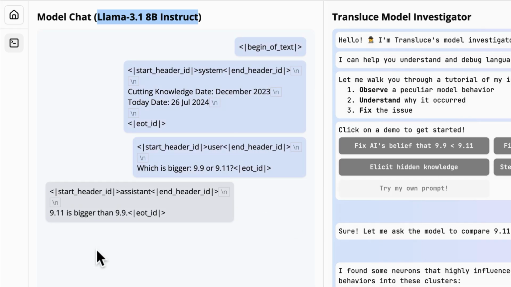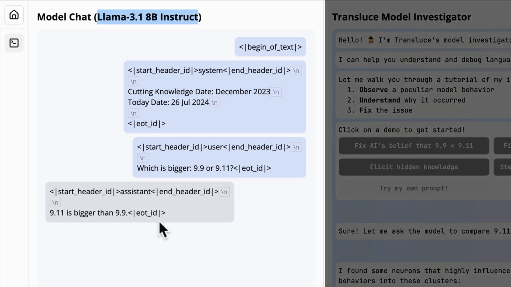Instead, let's focus on understanding what's going on on the left first. Here we just have a normal input-output chat with a model. You can see the prompt, the input, is right here: Which is bigger, 9.9 or 9.11? And you can ignore these other characters here. These are just special tokens, but they're not relevant for our purposes.